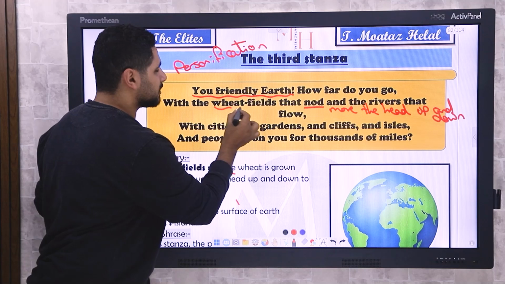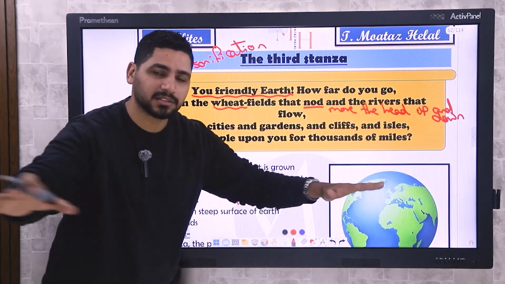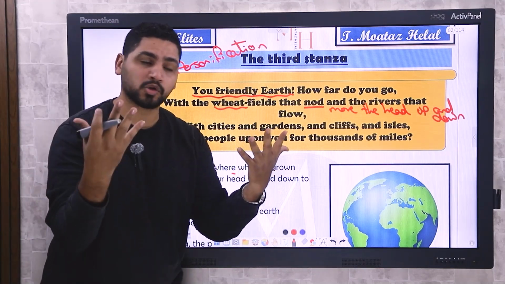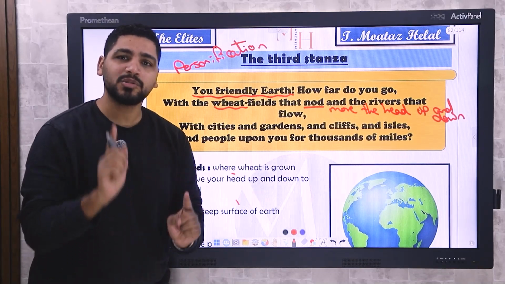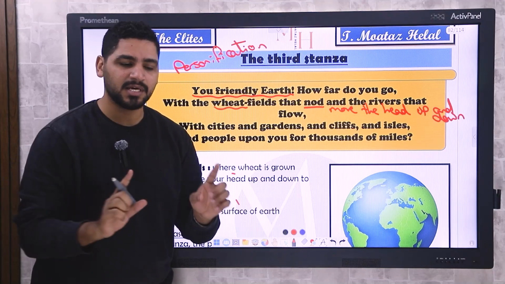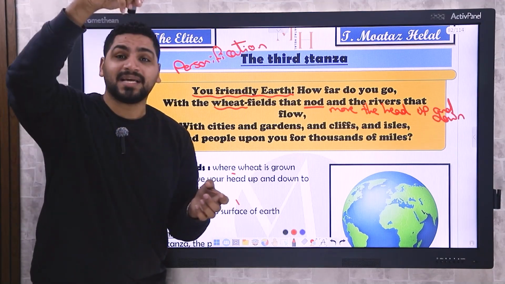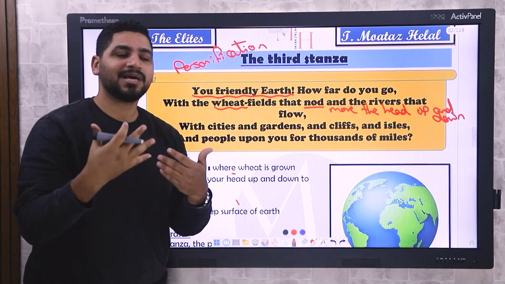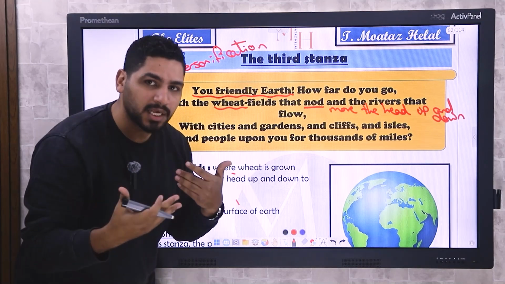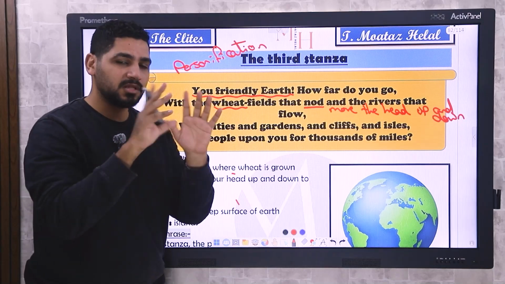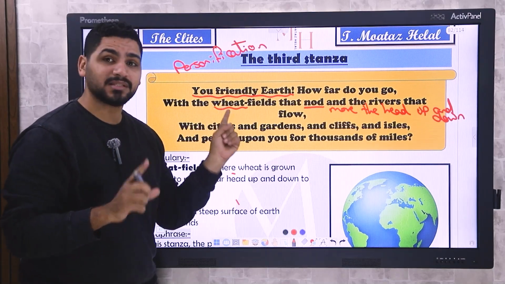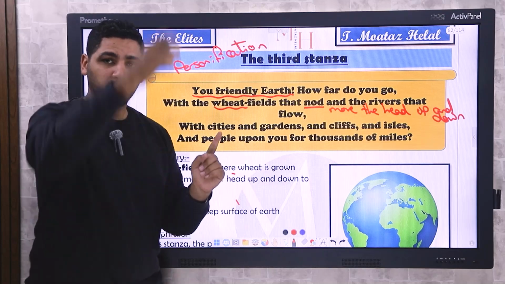What's meant by wheat? Everybody knows the field, the place where we grow the plants and the crops. And what's wheat? We make bread from wheat. You know the wheat in the wheat field? Wheat actually is a very tall plant, and because of the wind, the plant moves. So the wind moves the plant, which is wheat. Actually, this is a very tall plant.